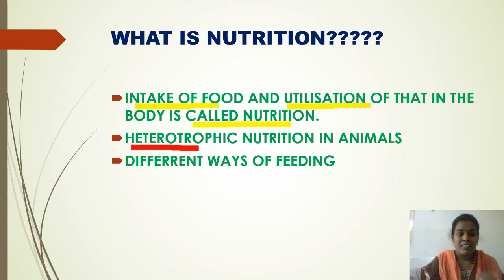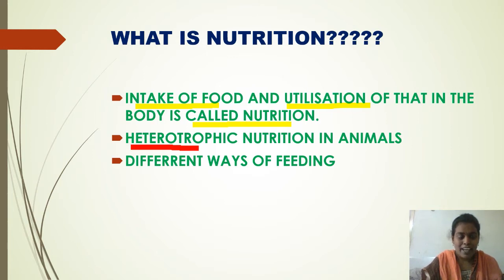Whether autotrophic or heterotrophic, organisms get energy from food. That's why they depend on food. Why do we need energy? We have already discussed this in the previous class.